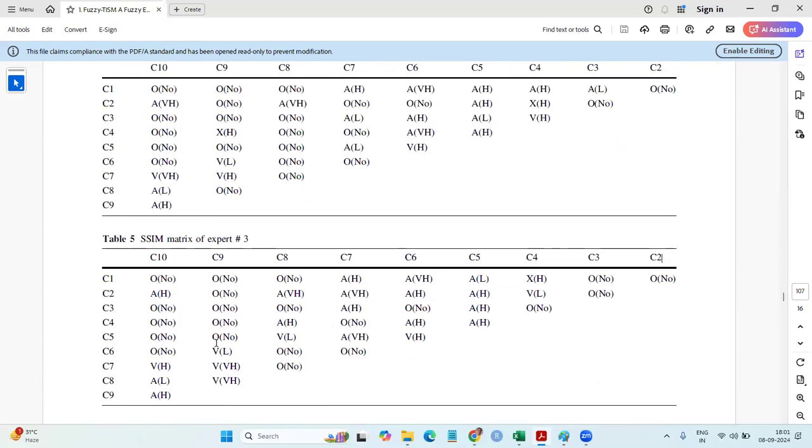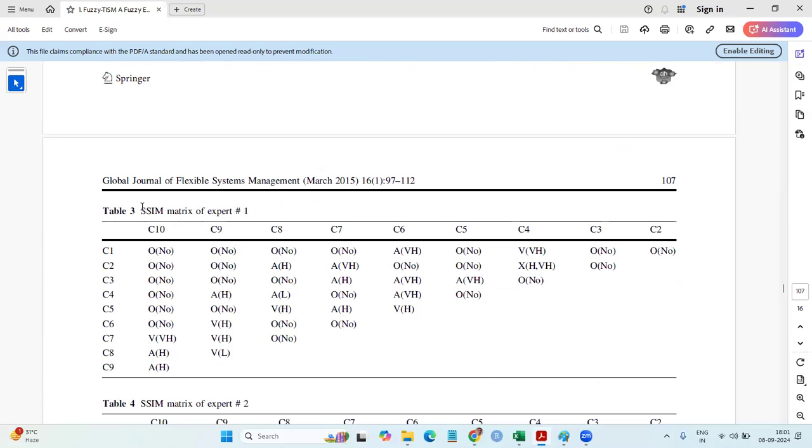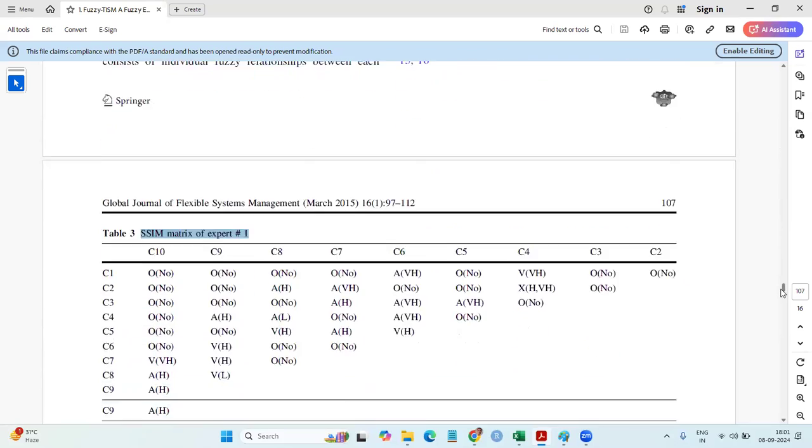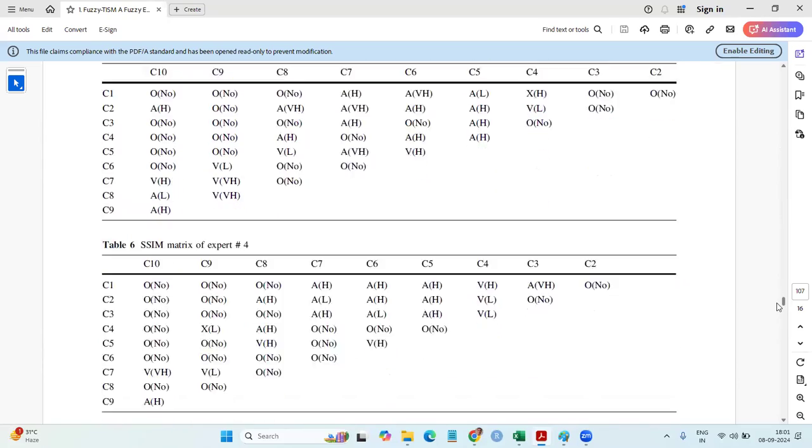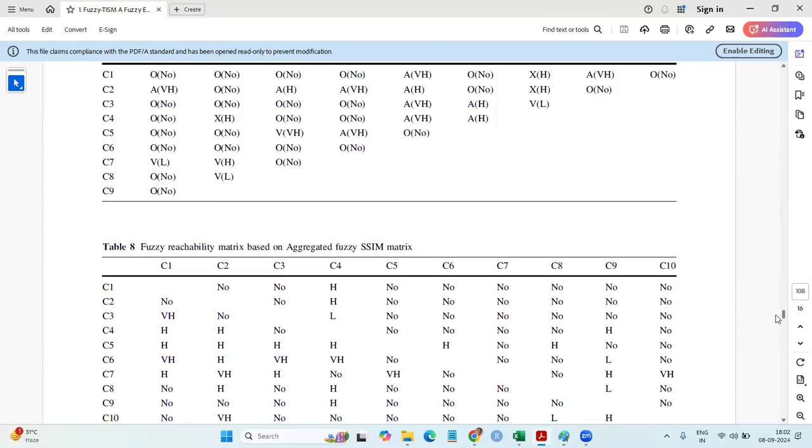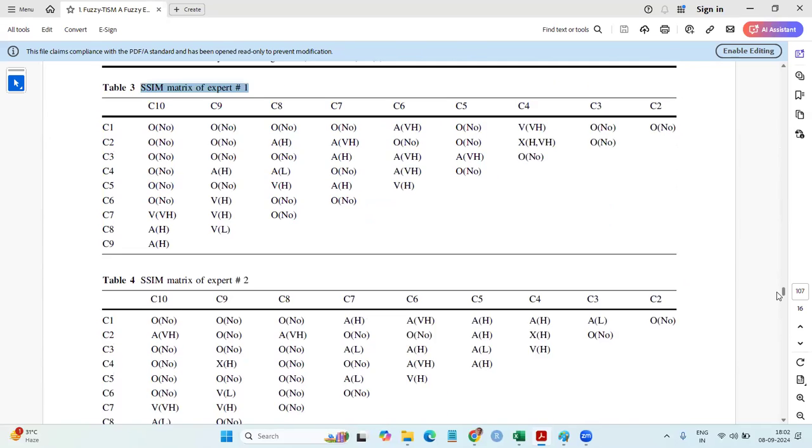Let's come to the last part, appendix. This is expert number 1, SSIM. Next will be expert number 2, expert 3, expert 4, expert 5. Let's check any one of them.